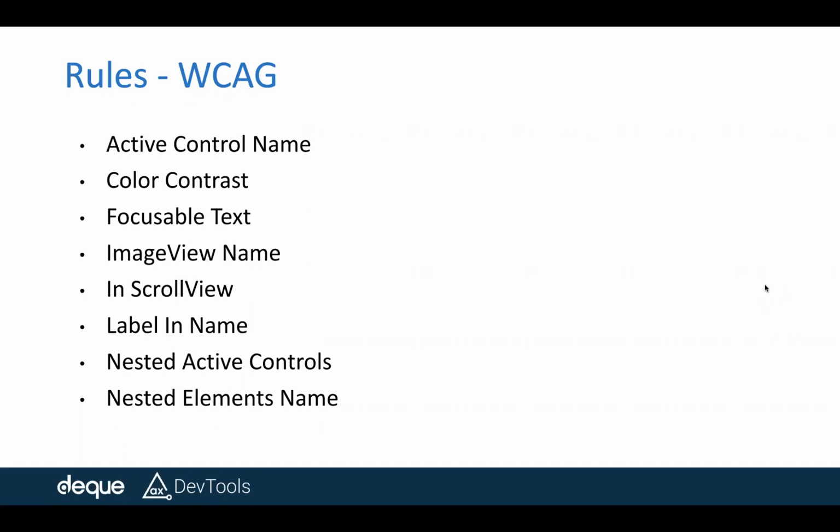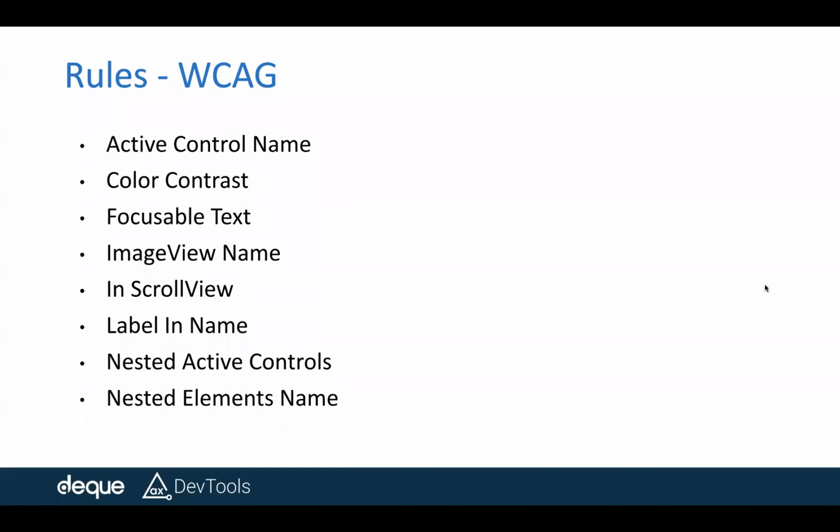What does that nested itself say about being together or nested under each other? Sometimes there may be multiple active controls nested within an accessibility element. And what does this nested active control rule do? It identifies if there are any active controls to which the VoiceOver focus may not move because the multiple active controls are not set to be accessibility elements. So it checks for that and says, well, you have nested active controls, but these are not focusable. So please make sure that they are, right?